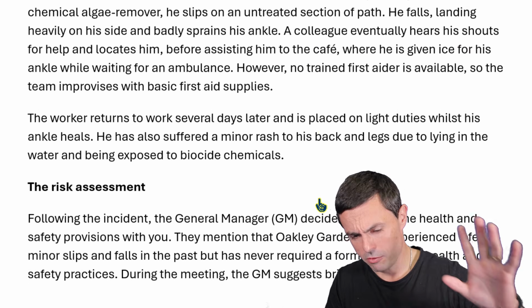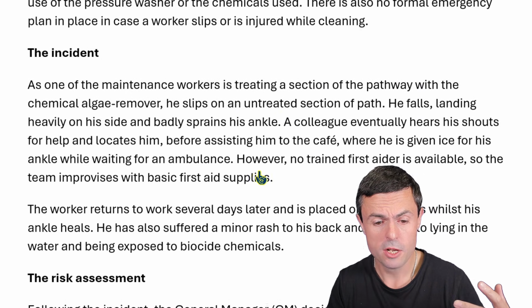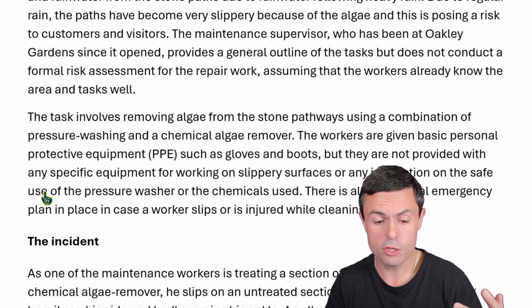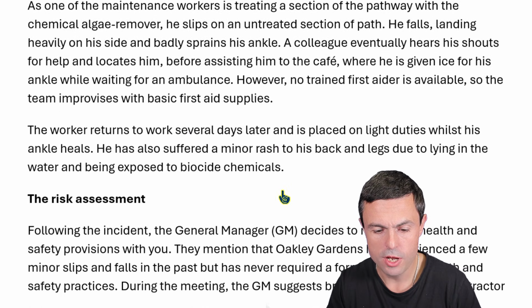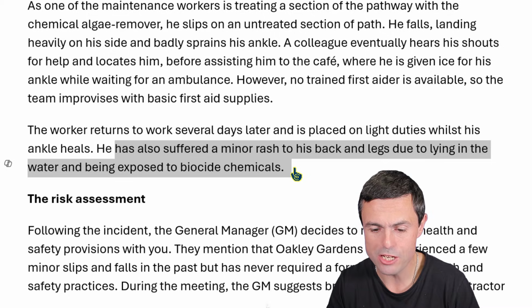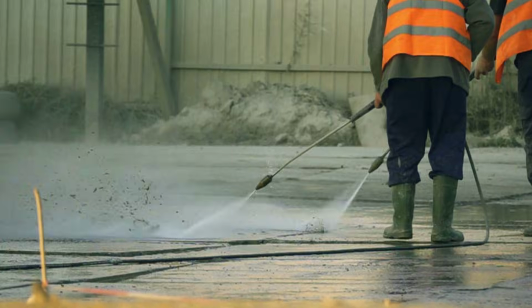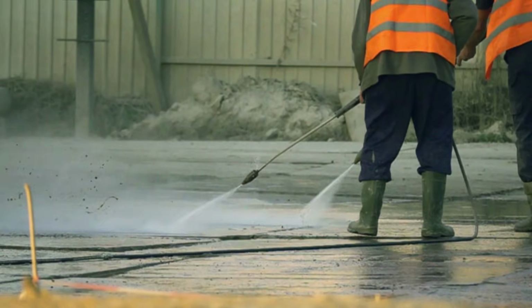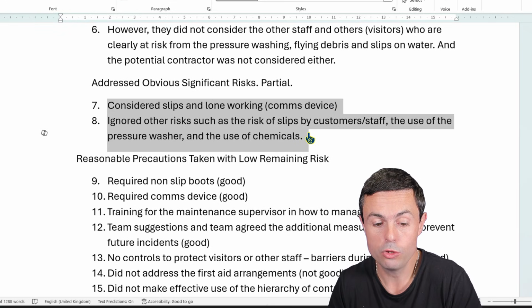Right. But if we read the full scenario, and I appreciate, in the interest of time, I skipped over a bit of it, we've got issues with chemicals. We've got issues with the pressure washer. Pressure washer can be quite hazardous in itself. Chemicals used, and you even end up with the worker having a rash on his back due to lying in the water and being exposed to the chemicals. So we could talk about how it did partially deal with some of the obvious significant risks, like the lone working and the slip hazards, but it didn't deal with electricity, the pressure washing, and the chemical risk, or things like that. And so we make a note of that here. It considered slips and lone working, but it ignored other risks.